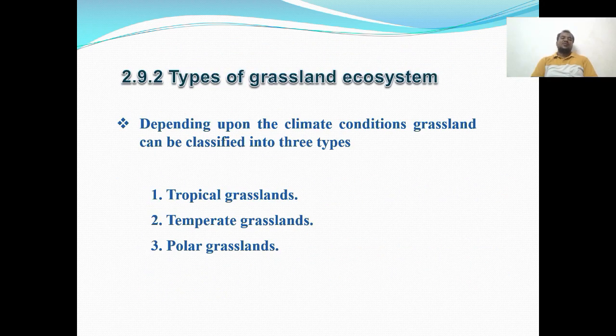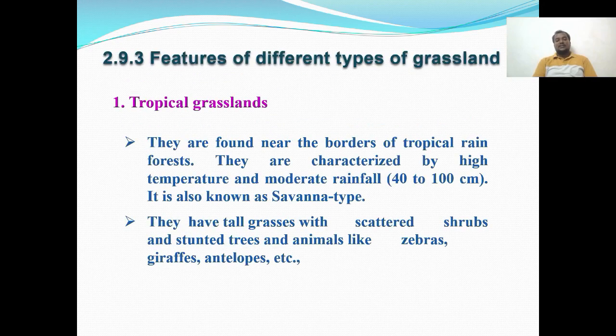And types of grassland ecosystems. So depending upon the climate conditions, grasslands can be classified. The first one is tropical grasslands, second one is temperate grasslands, and third one is polar grasslands.